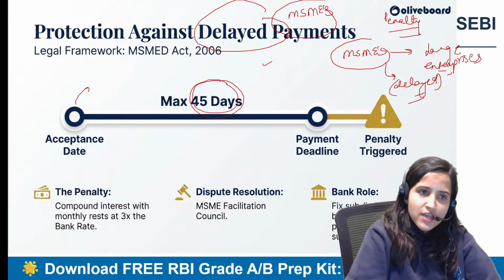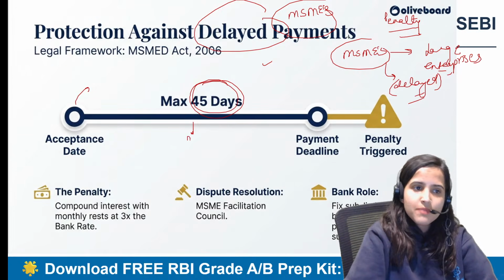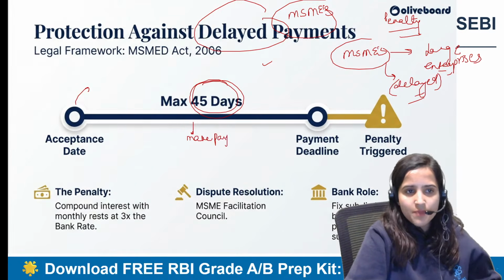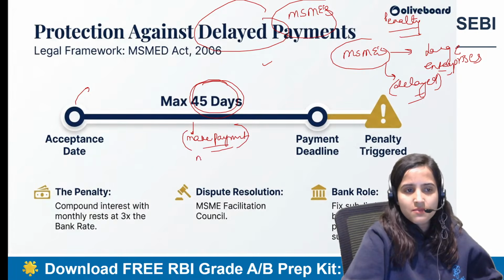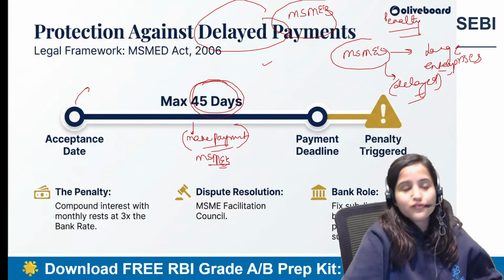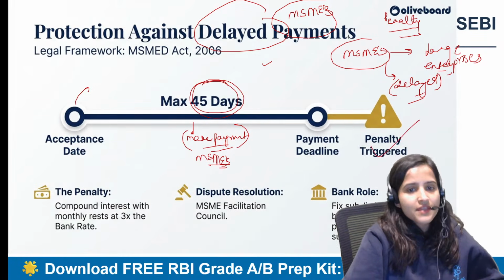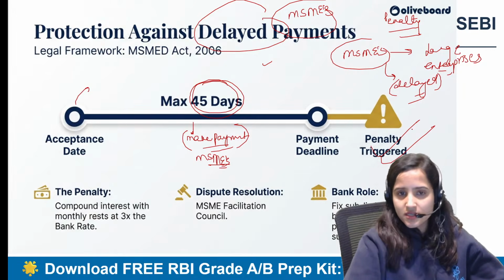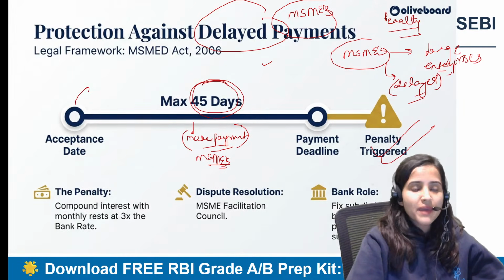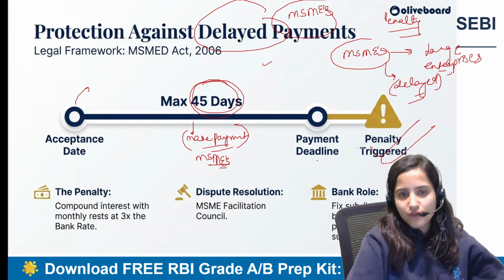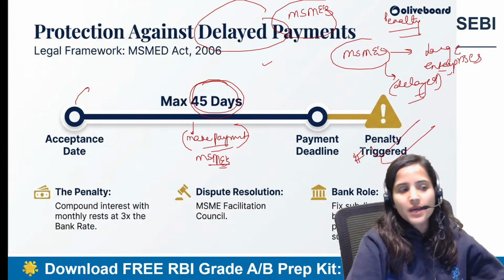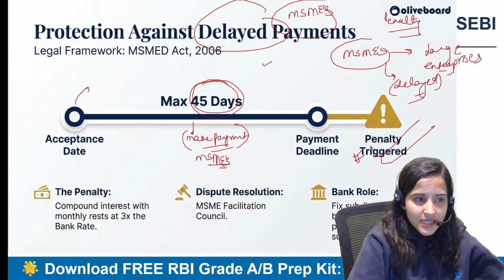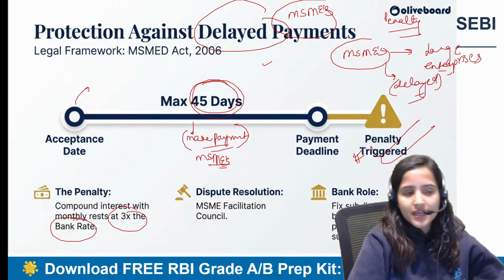Within 45 days, you have to make payment to the MSMEs, and if you do not make the payment, you will get a penalty. If you do not pay the money to the MSMEs within 45 days, you will have to pay a penalty. And what is the penalty? 3 times the bank rate.